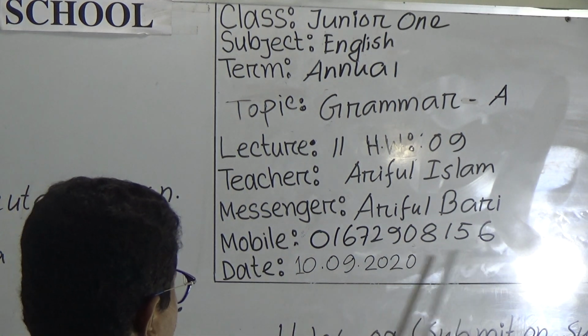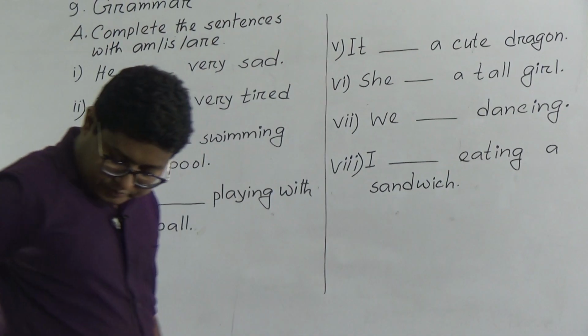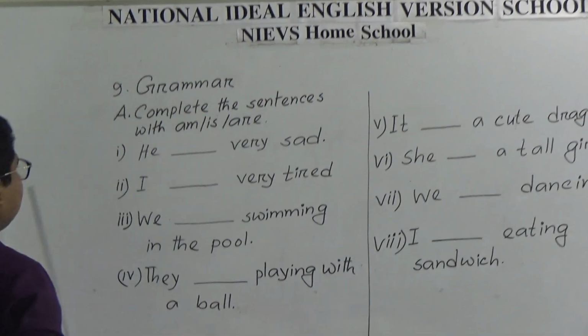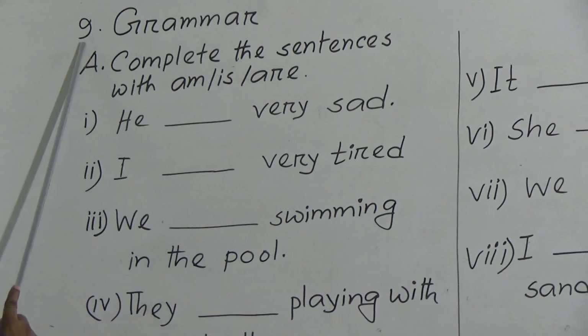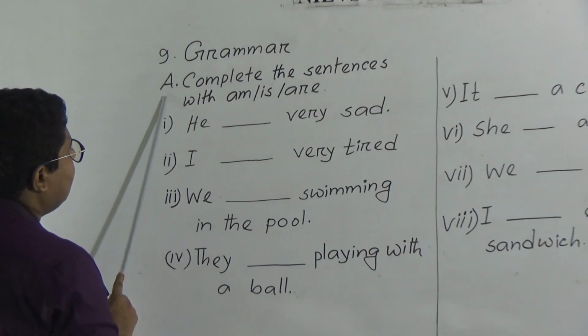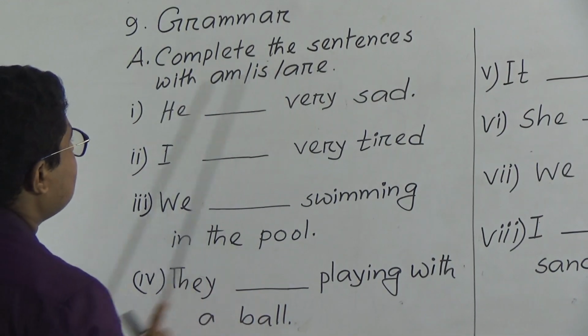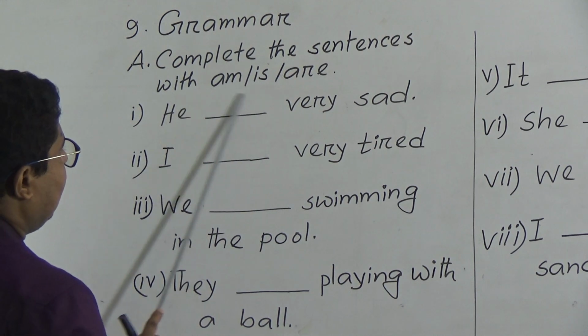This is my mobile number and this is today's date, 10/9/2020. So, let's take a look at number 9. This is grammar number 9 in your syllabus. Number A, complete the sentences with am, is, are.